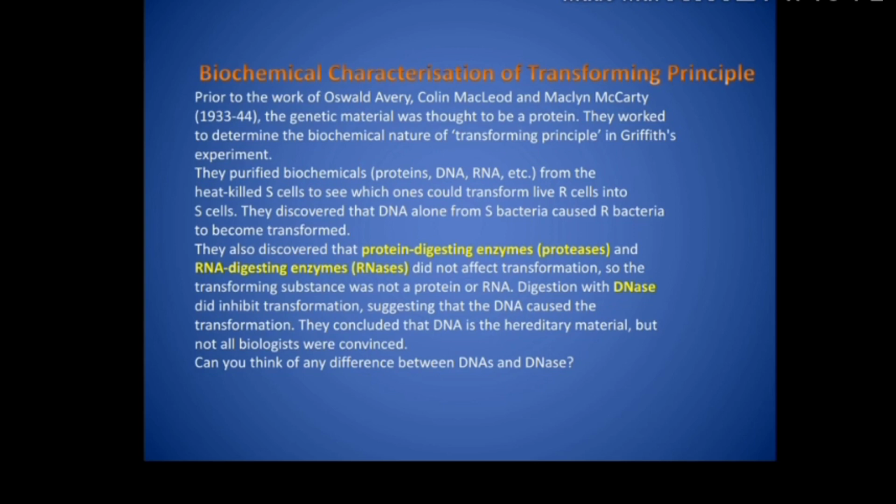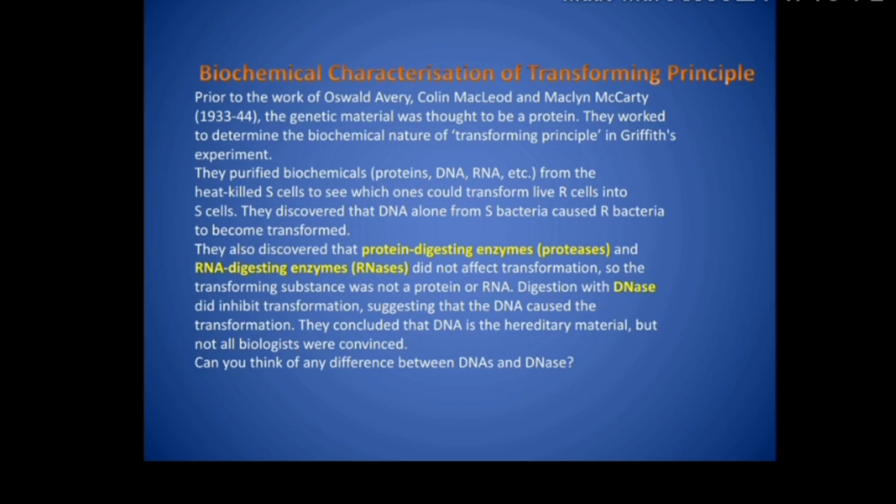So when the DNA digesting enzyme was added to it, transforming principle was inactivated, so it was a DNA. This is how he observed that genetic material, or the material which passes on from one generation to the next generation, is nothing but DNA. Now it is proved. DNA is the genetic material.